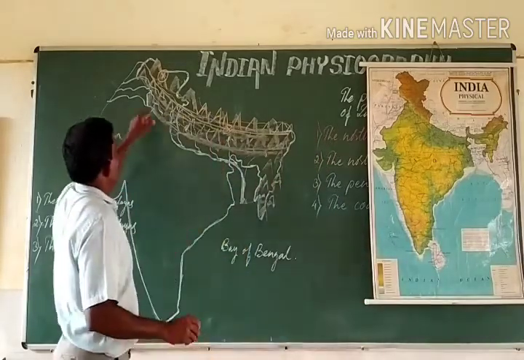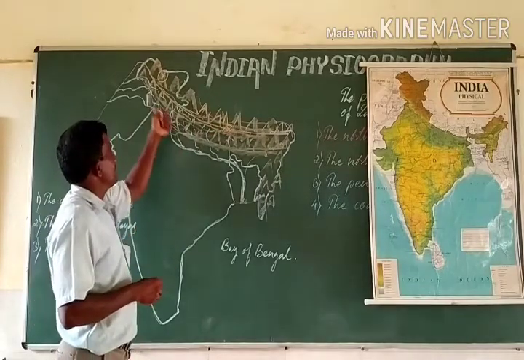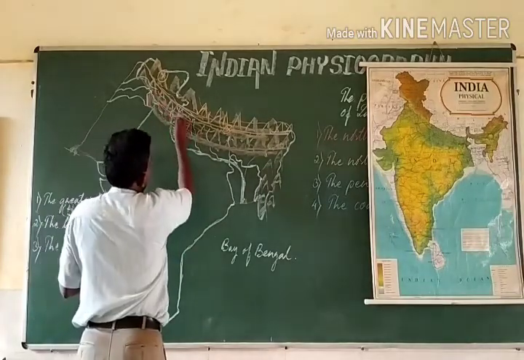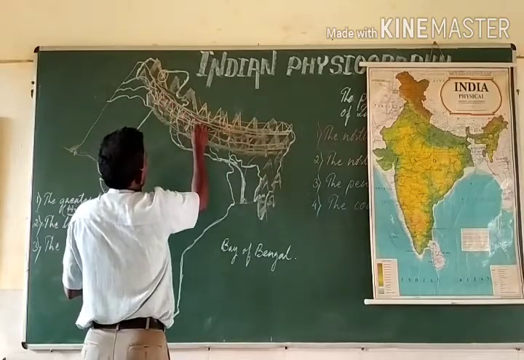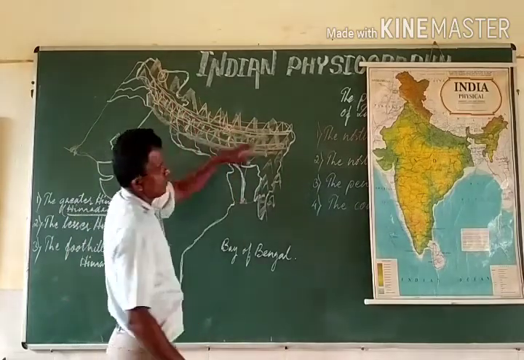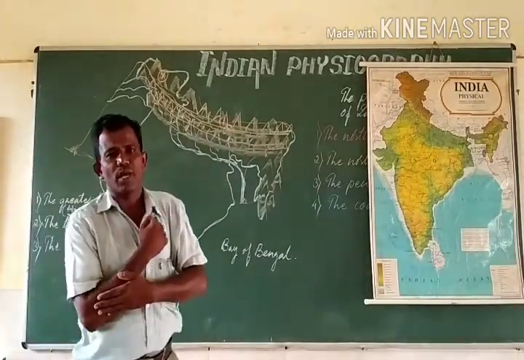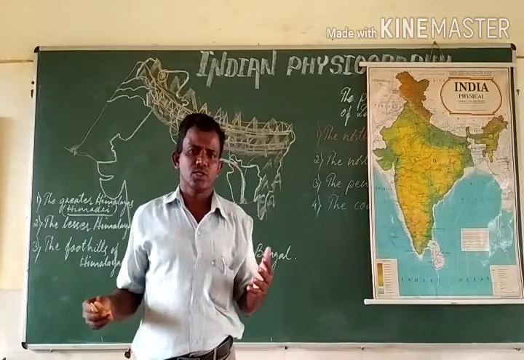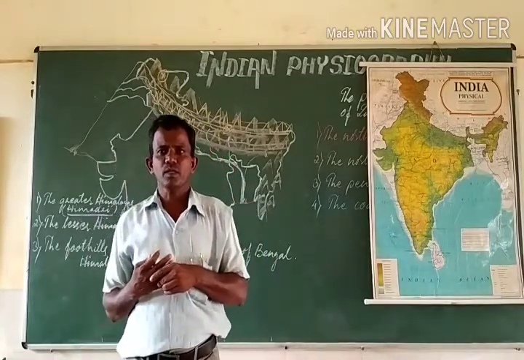Say, south to the Greater Himalayas, we have the Lesser Himalayas, the other ranges of the Himalayas, which are south to the Himadris, whose average height is from 1500 meters to 4500 meters.